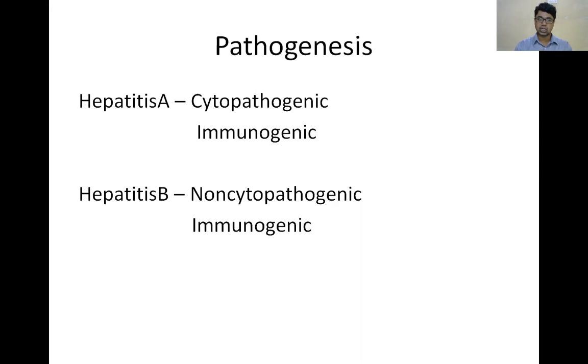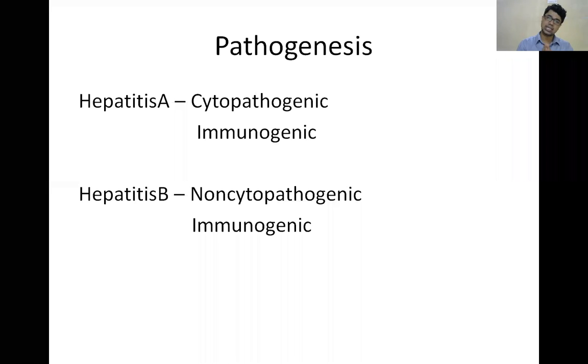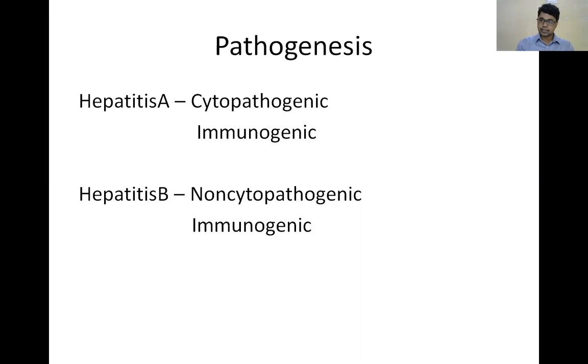They are immunogenic. Hepatitis A affects through T cell mediated damage. Like this, hepatitis B. Till now, it is not known how hepatitis B enters the hepatocytes. But some say that hepatitis B enters by attaching to a receptor, through the receptor to the hepatocyte surface antigen. Then it develops surface antigen, HBs antigens.